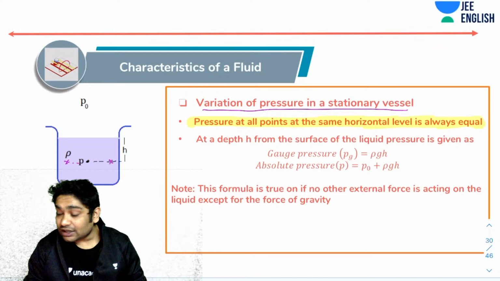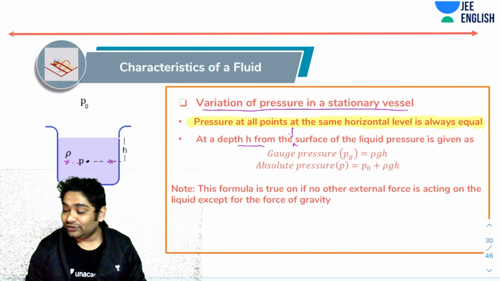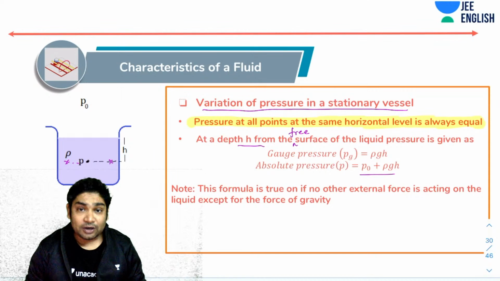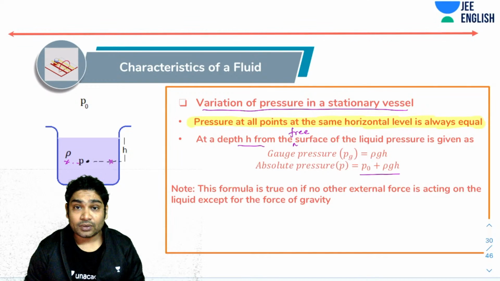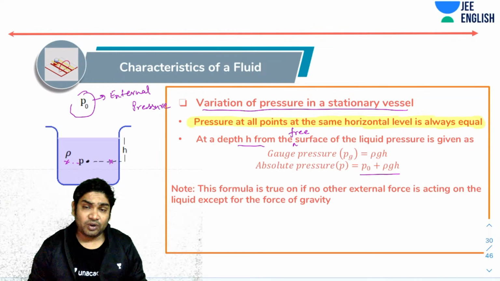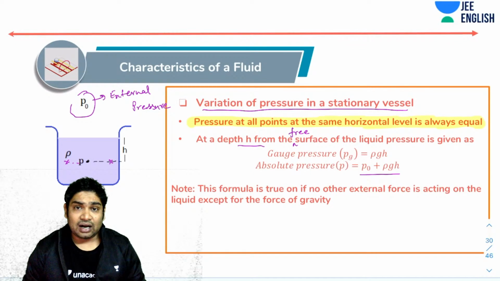Now, at a depth h from the free surface of the liquid, the pressure can be given as P naught plus rho g h, where P naught is the external pressure. Usually P naught would be equal to the atmospheric pressure because the container is open to the atmosphere.